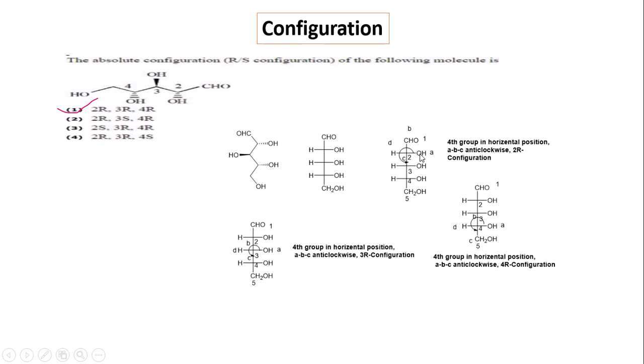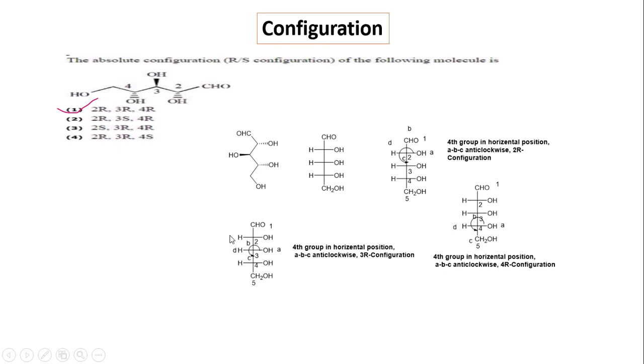This becomes A, and the CHO group becomes B, and the CHOH becomes C, and hydrogen becomes D. So the two carbon is A to B to C in the anti-clockwise direction, and hydrogen goes to the horizontal. This is opposite to the rule, that is the hydrogen in the front side. So the configuration is 2R configuration.